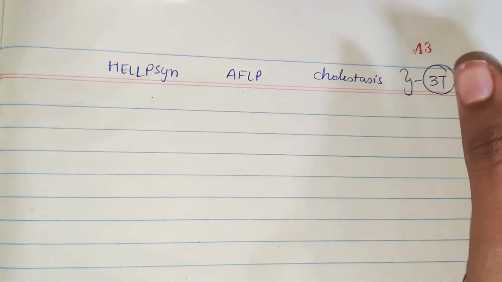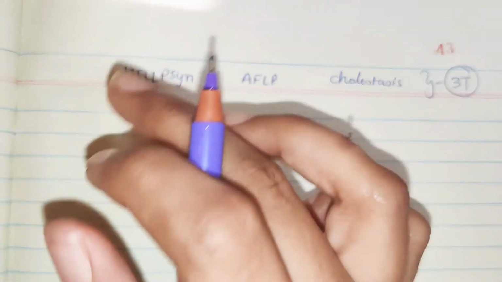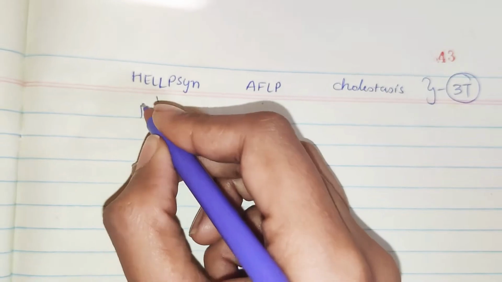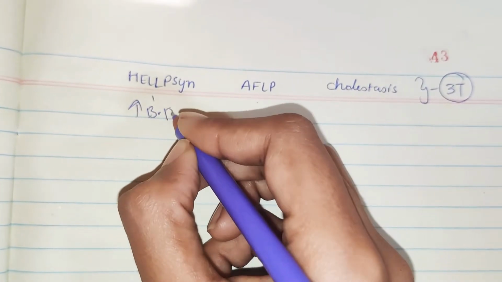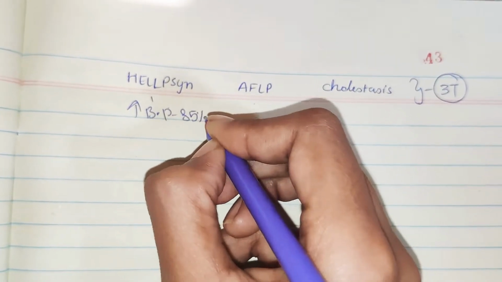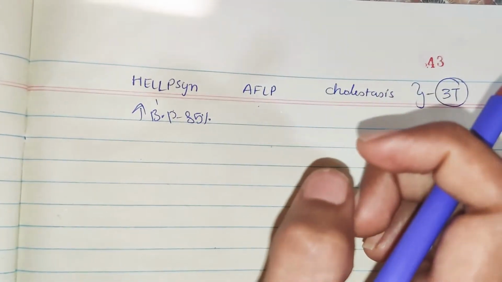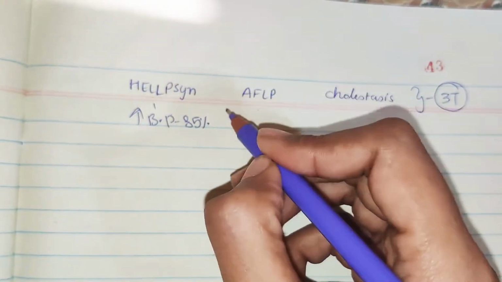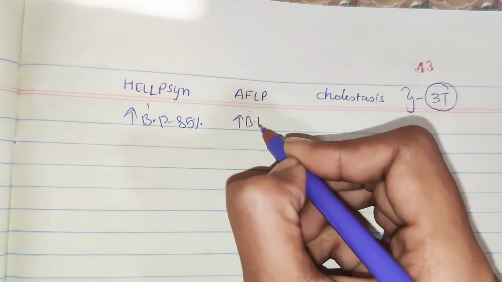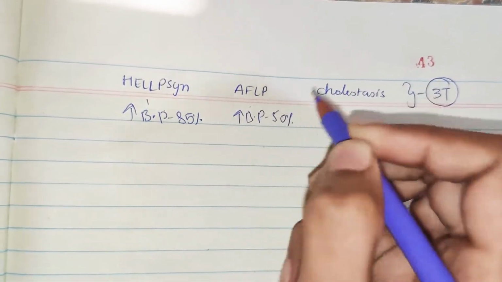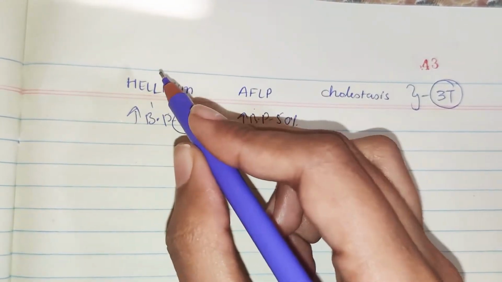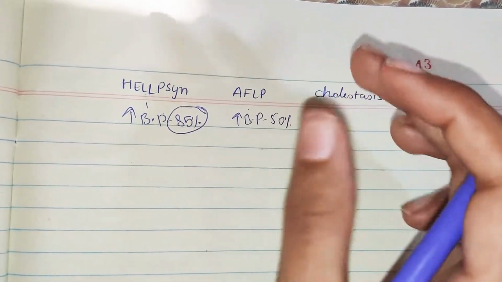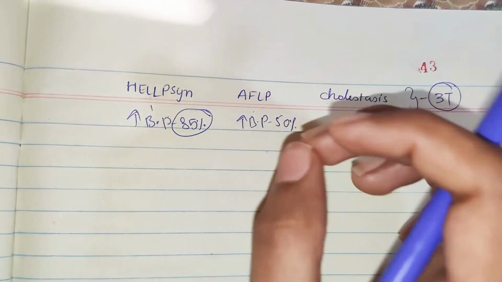The clinical feature in HELLP syndrome is increased blood pressure, in about 85% of patients. And in acute fatty liver, the BP may be increased but only in 50%. So the increase of blood pressure is more in HELLP syndrome, 85%, but in acute fatty liver it also increases, but only in 50% of patients.